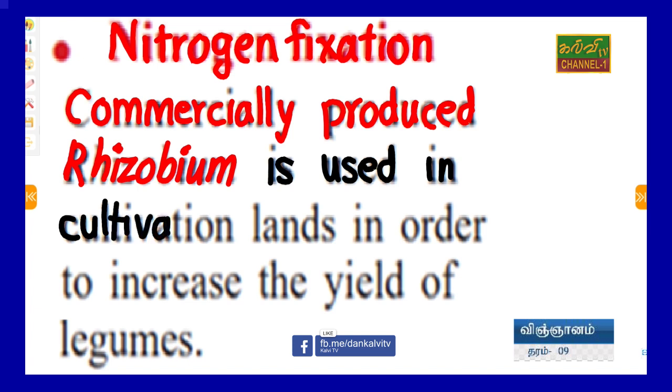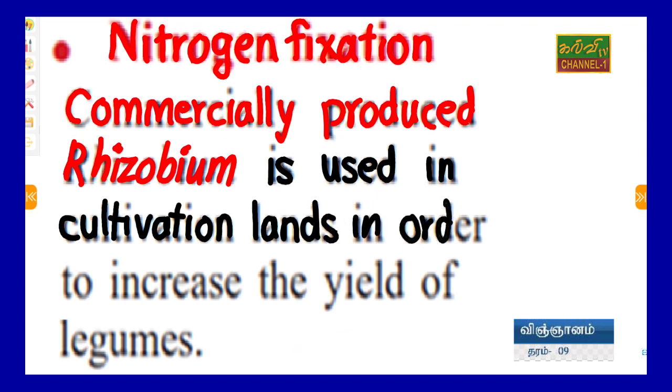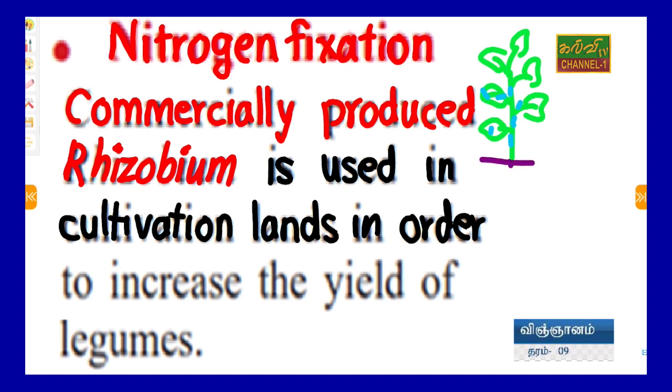Normally we produce beans, Leguminosae family plants. Say, for example, I would like to explain here: this is a leguminous plant, and it consists of nitrogen fertilizer. Why? As I already mentioned, the plant roots consist of Rhizobium bacteria. Nodules are there, so it can produce nitrogen.